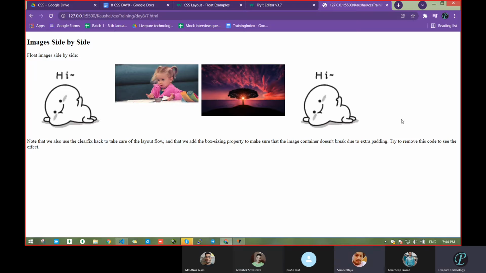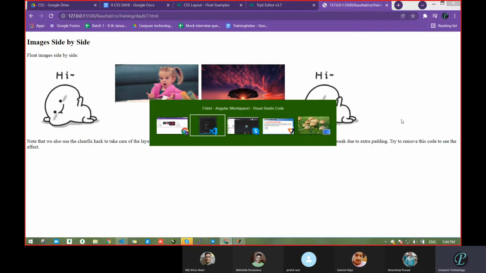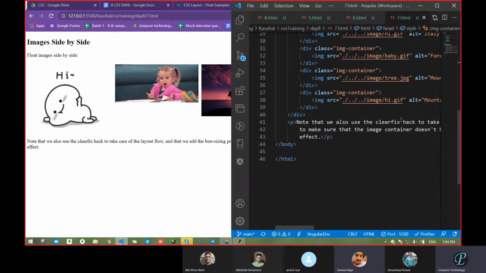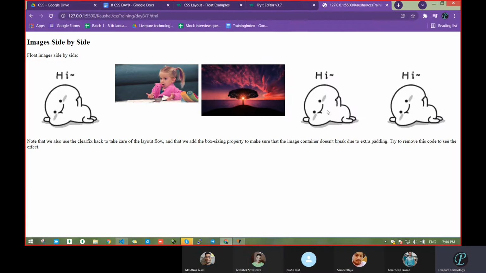It means it has divided that space into 5 sections, but it has not given you the image because you have not passed it. Now what can we do? We can pass the image and it will automatically come. Yes, sir. Let's see. All these images came in one sequence. It did not break into a second line or third line. Correct. Okay. So with the help of this, we can make our gallery.